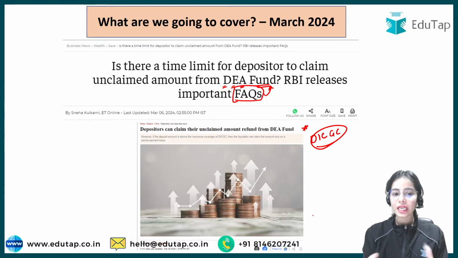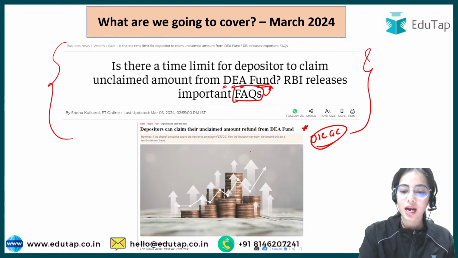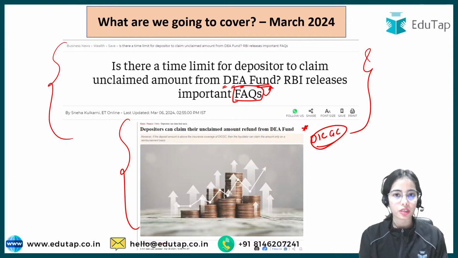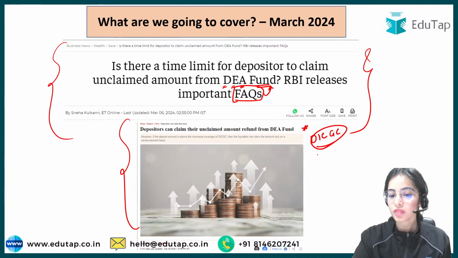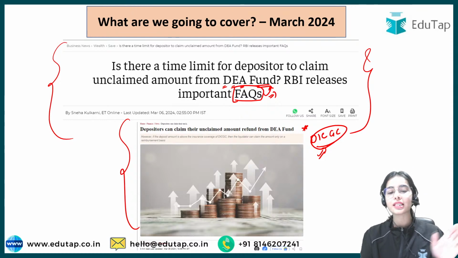Today is going to be very important from your understanding perspective, as you can see that this article was covered by the major newspapers, so this becomes very important from the exams point of view. So today we are going to have a complete understanding of this DICGC as well as the DEA fund scheme of the Reserve Bank of India. And as you know, the schemes of the Reserve Bank of India are very important.